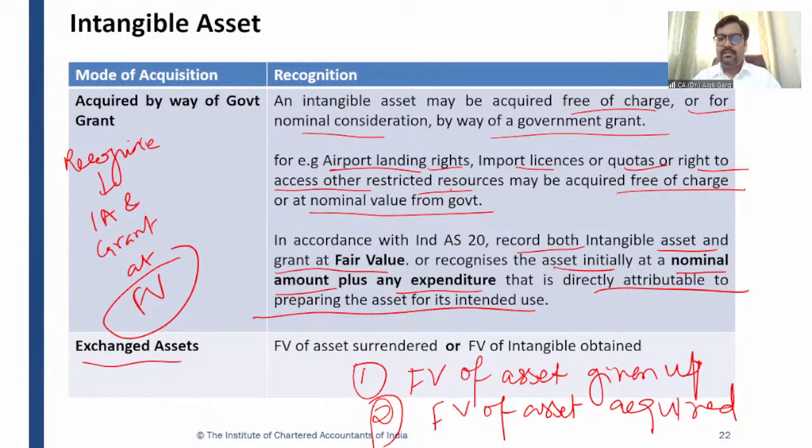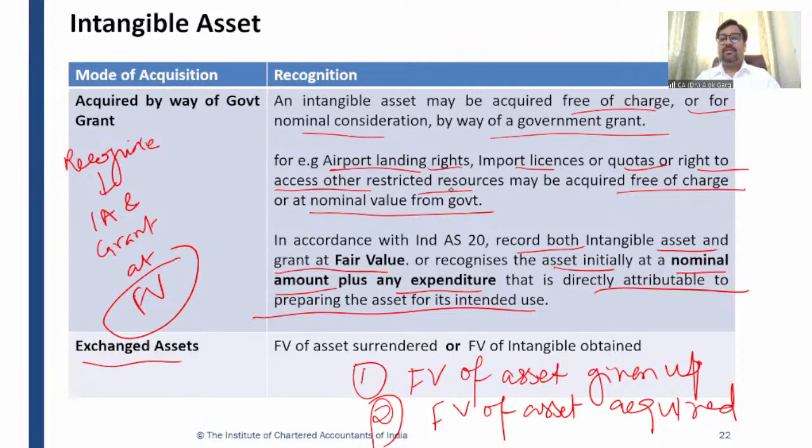So there are two options. In accordance with Ind AS 20, what is Ind AS 20? It is the government grant standard. In accordance with Ind AS 20, record both intangible asset and grants at fair value, or recognize the asset initially at nominal amount plus an expenditure that is directly attributable for preparing the asset for its intended use.